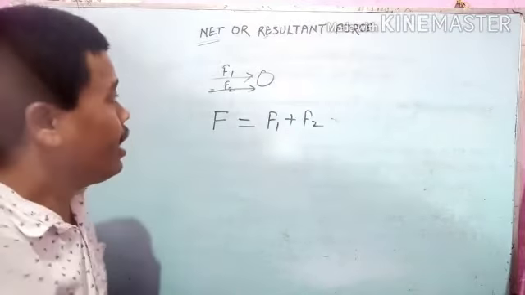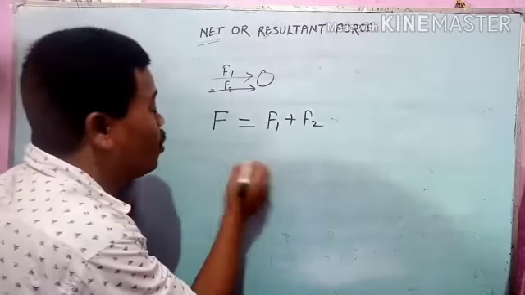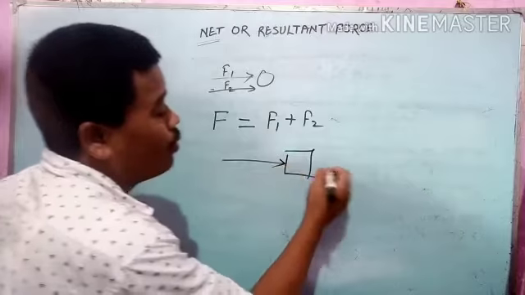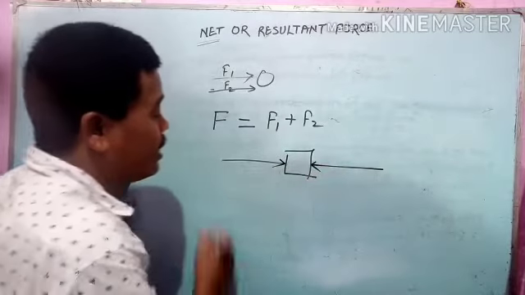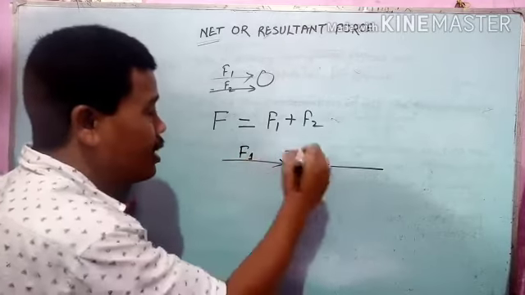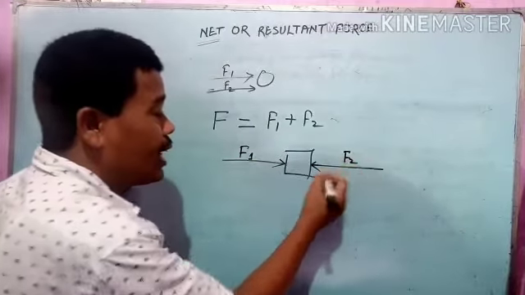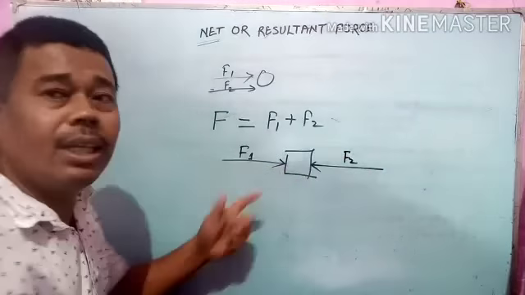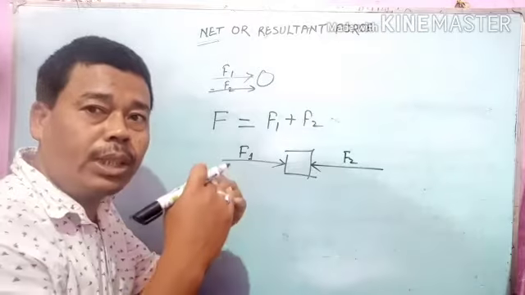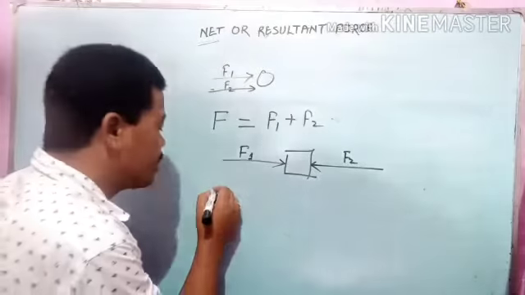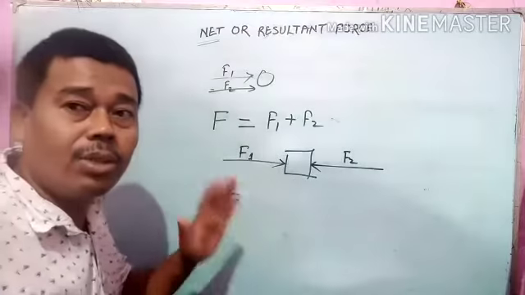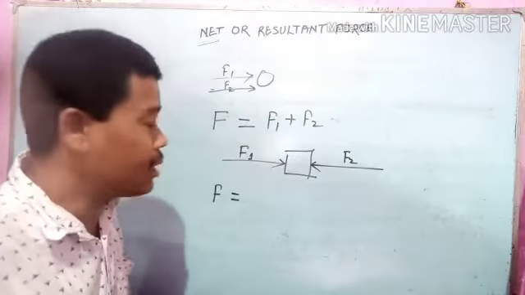And student, if two forces are acting on the same object, one force F1 is acting in this direction and F2 is acting in the opposite direction, in that case, that means in the case of opposite direction, the resultant force, the net force, will be the difference of their forces.